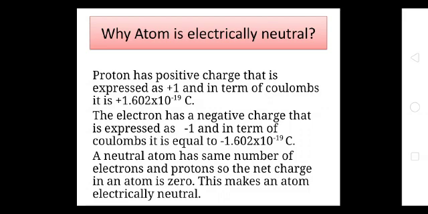In the form of charge, proton contains the charge plus 1.602 times 10 raised to the power minus 19 coulomb, and electron contains minus 1.602 times 10 raised to the power minus 19 coulomb. So both electron and proton have the same magnitude of charge, but the signs of charge on electron and proton are different, so they cancel each other. Due to this reason, we can say an atom is electrically neutral.